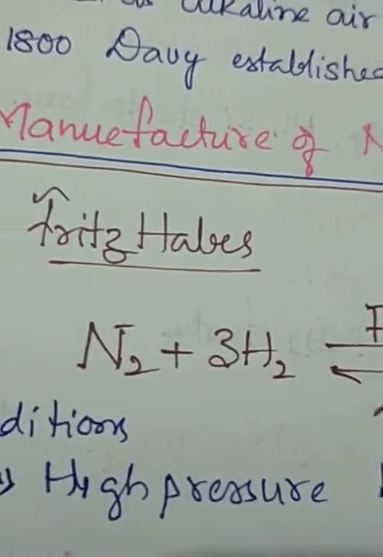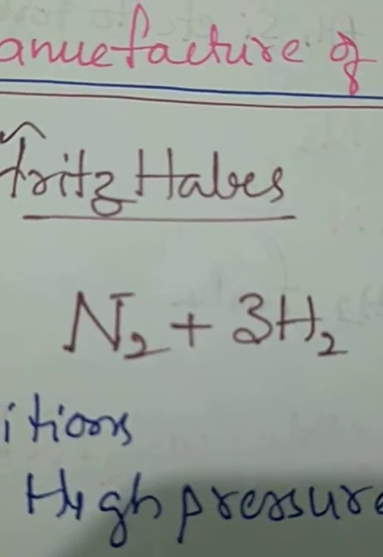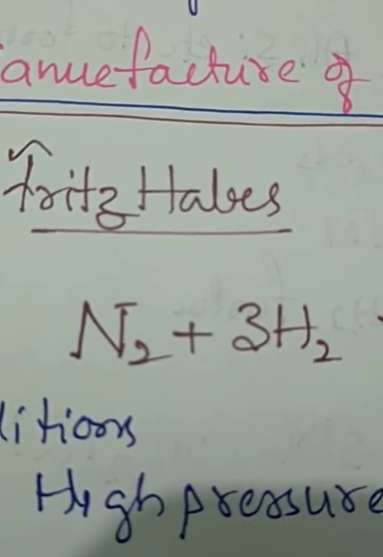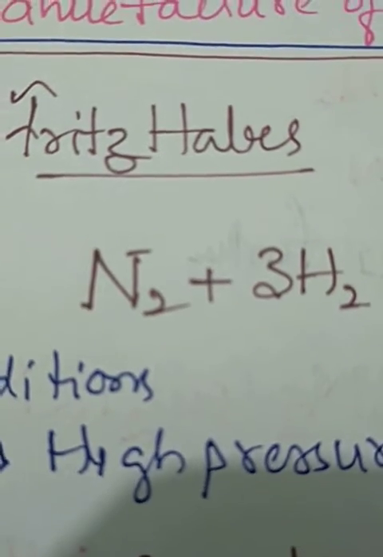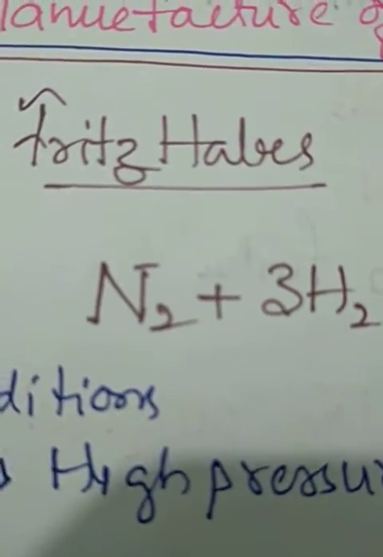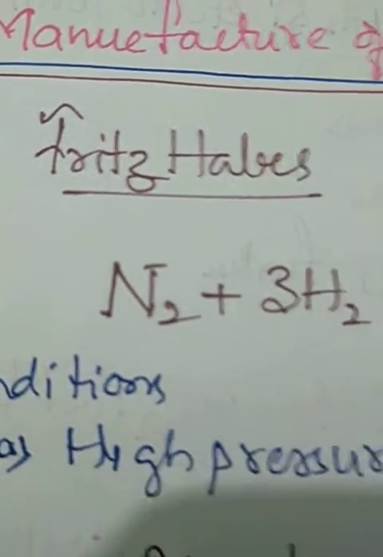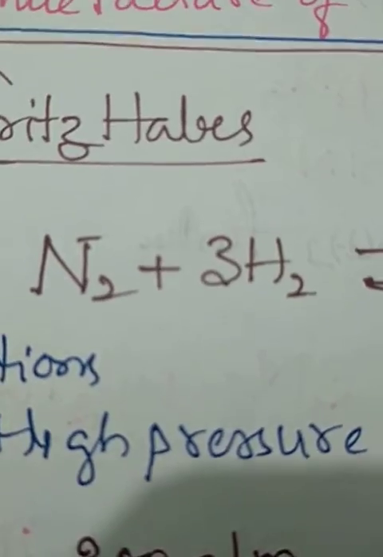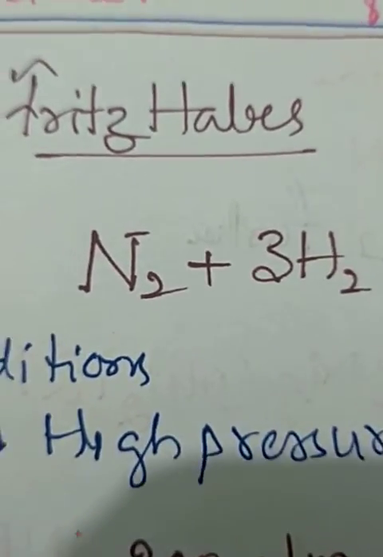So here it is, Fritz Haber. His complete name is Fritz Haber, but we use only the short form, Haber's. We are very familiar with making short names. Fritz Haber is very difficult to pronounce. So it is Haber's process. Don't use any other names for that; just Haber's.